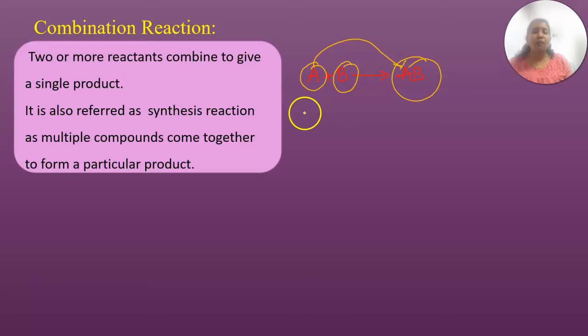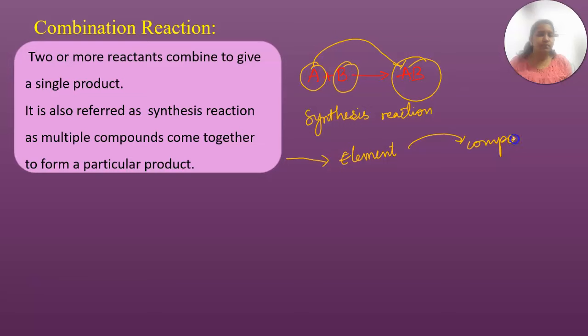Okay, so this combination reaction is also known as a synthesis reaction. What is it? Synthesis reaction. Most of the reactions are synthesis reactions, as they combine multiple compounds. So here you can say that elements may combine and give you a compound. Compounds will combine and give you a compound.